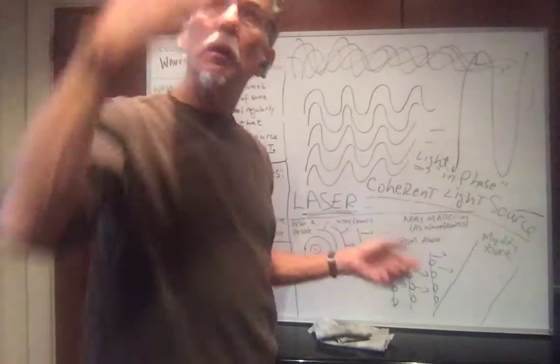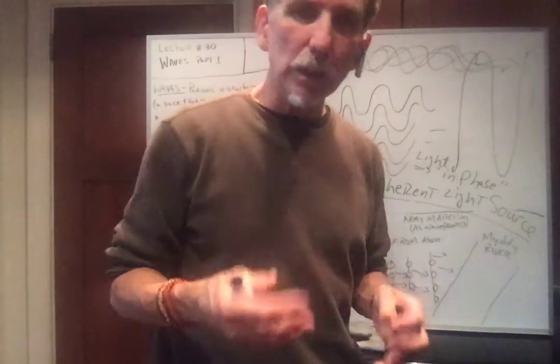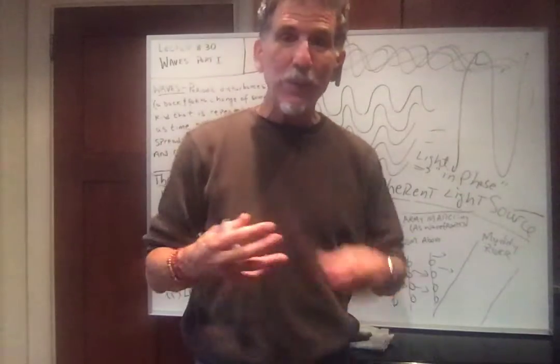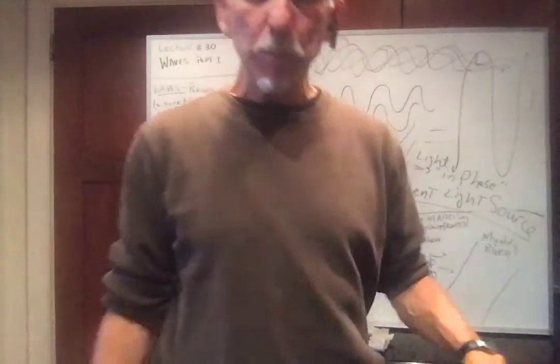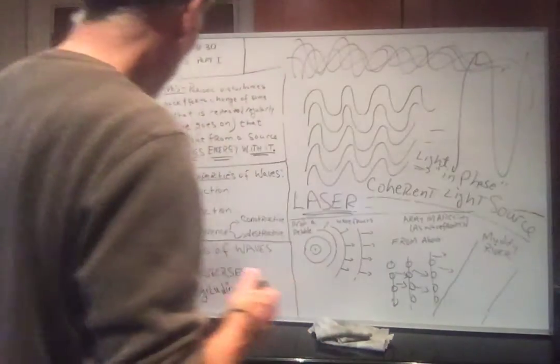Okay, in general, most light, most things are a mishmash. They're just a mixture, and so it's not that powerful. What would happen if the sun was a laser? Well, there'd be no Earth, right? We'd be zapped and vaporized and all that stuff. Okay, so let's see, what else?